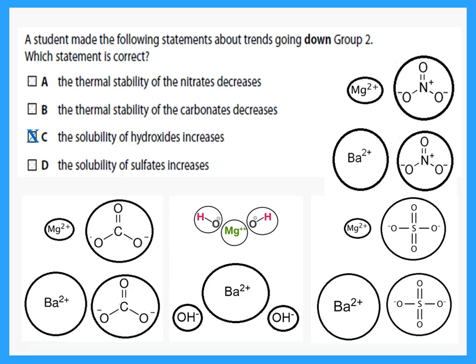The sulfates are just like nitrates. So remember, nitrates, sulfates, carbonates are all large atomic groups. Going down the group, they become more thermally stable, less soluble. Hydroxides are the opposite. Hydroxide is a small atomic group, so going down the group, it is more likely to break up, more likely to dissolve, less thermally stable.